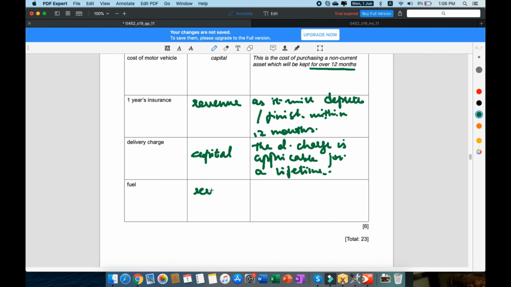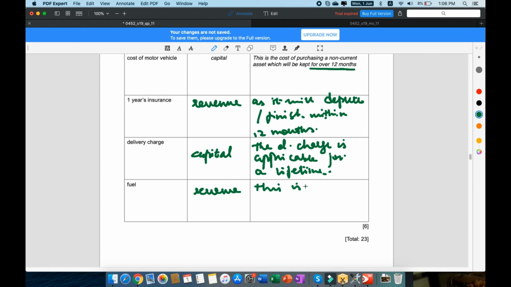Fuel is revenue expenditure, because you have to pay for the fuel again and again every time the fuel finishes, right? Or is close to finishing, for that matter. So that is going to be a revenue expenditure, because you have to pay it again and again, and the cost is usually finished within 12 months, right?